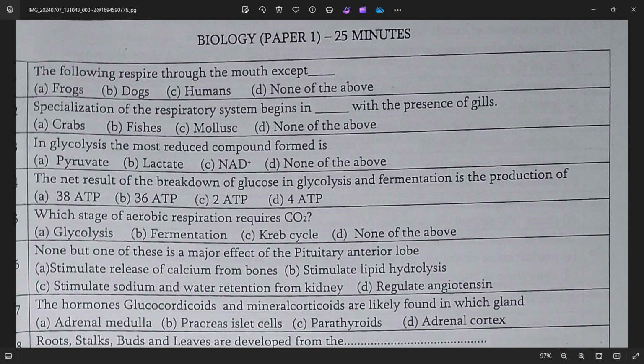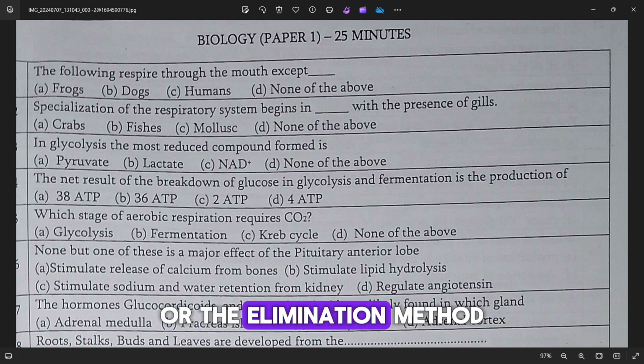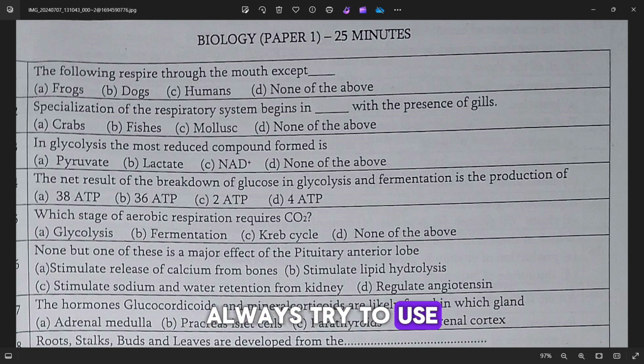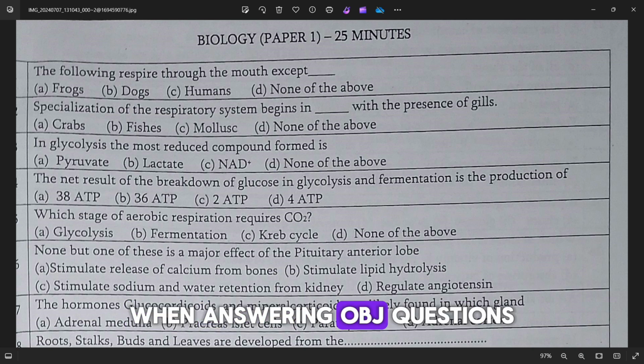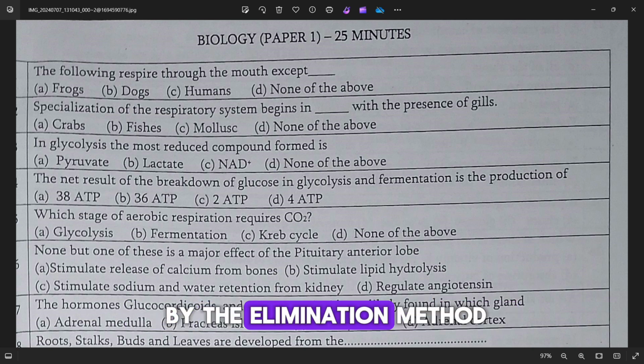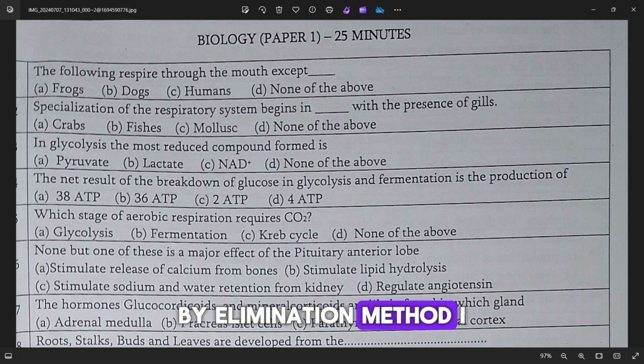The first question says: the following respire through the mouth except dash. Before I answer this question, there's something I need you to know. Always try to use the odd one out method, or the elimination method, when answering OBJ questions. What do I mean by the elimination method? I mean remove the odd one out.